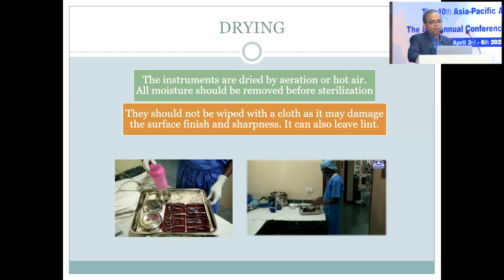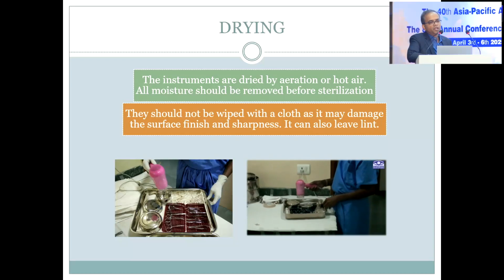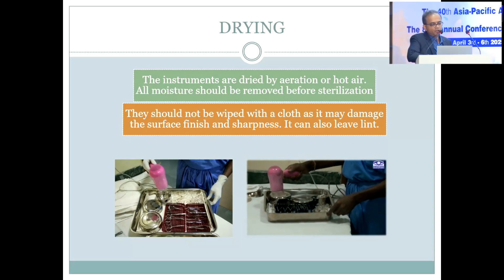Now coming to the drying part, which, as I said, is very important, because humidity will lead to immediate onset of growth of organisms. The instrument should be dried by aeration or hot air. This is very important, so that no humidity remains on the instruments before it goes for sterilization. It should not be wiped with a cloth or something, because that will again lead to removal of the surface coating and blunting of the instruments.